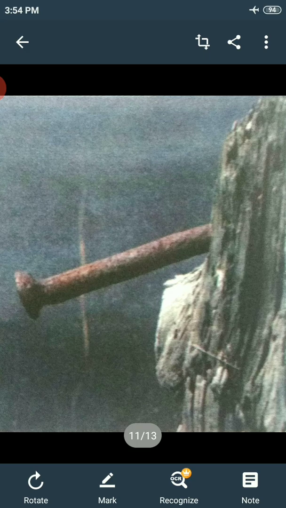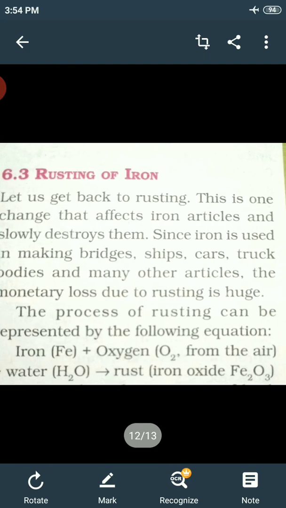rusting is huge. So, rusting can be represented by the equation: iron reacts with oxygen from the air and water, and changes into rust. The chemical name of rust is iron oxide. So how to prevent this rusting?